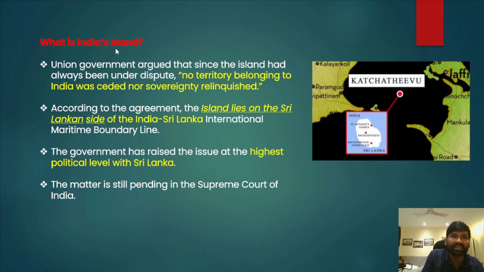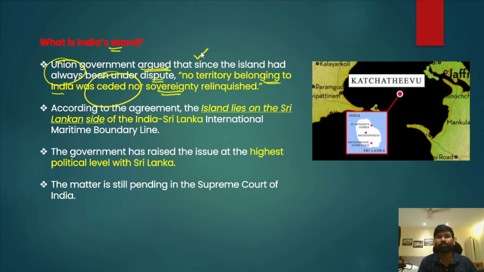Now, what exactly is India's stand on this Kachativu Island? If you look at India's stand, the present Union government has argued that since the island has always been under dispute, no territory belonging to India was ceded or sovereignty relinquished. In this case, the Union government has been arguing that the erstwhile government compromised on its sovereignty by ceding the island to Sri Lanka. And now the Indian fishermen have been facing the brunt.